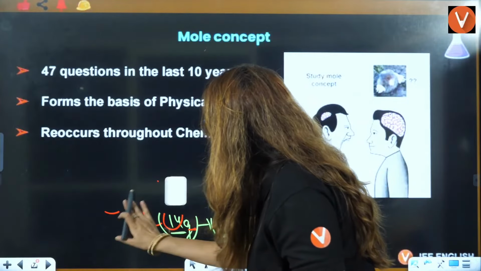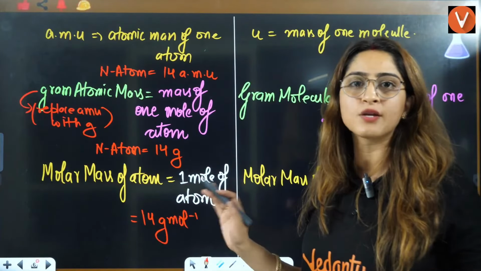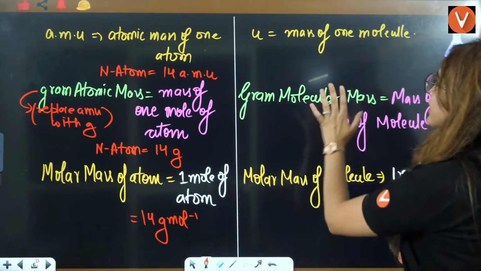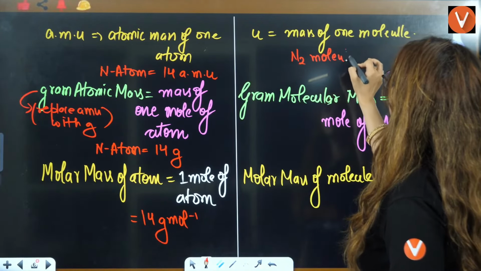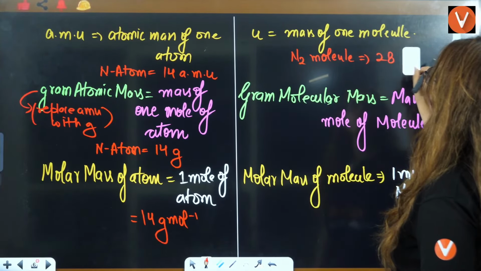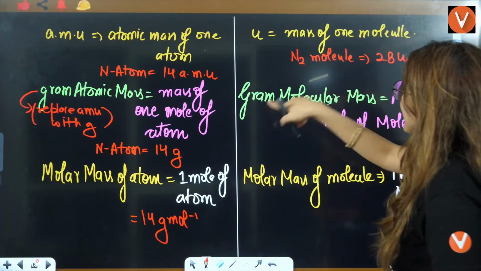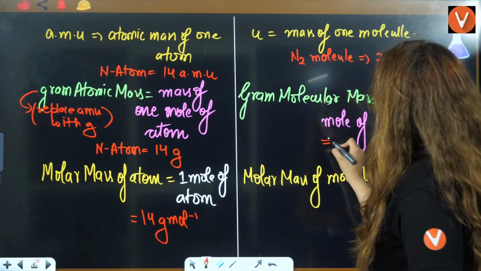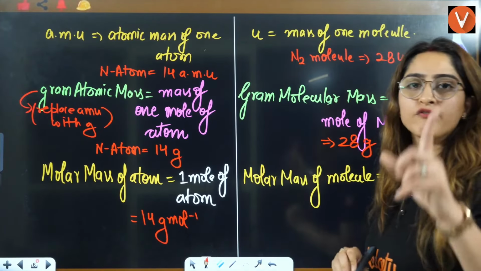This is a very important thing. Usually students get confused about the difference in all these things. Now if I talk about an N2 molecule, 14 into 2 is 28, but here I am talking about 1 molecule, so it will be 28 U. In gram molecular mass, I will replace this U with gram, and that will be for 1 mole.